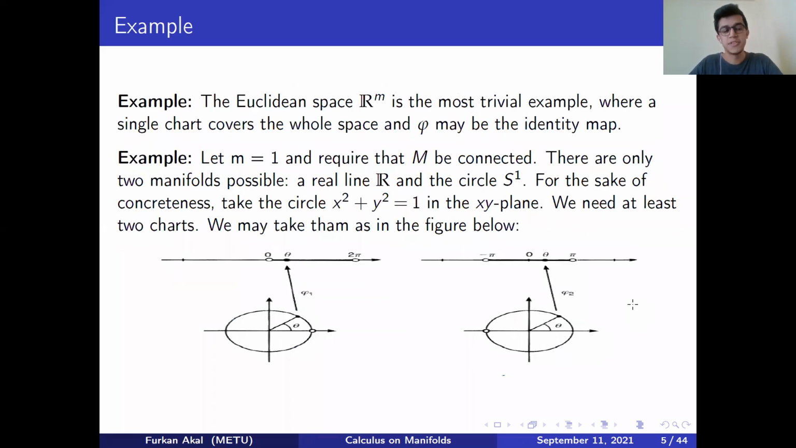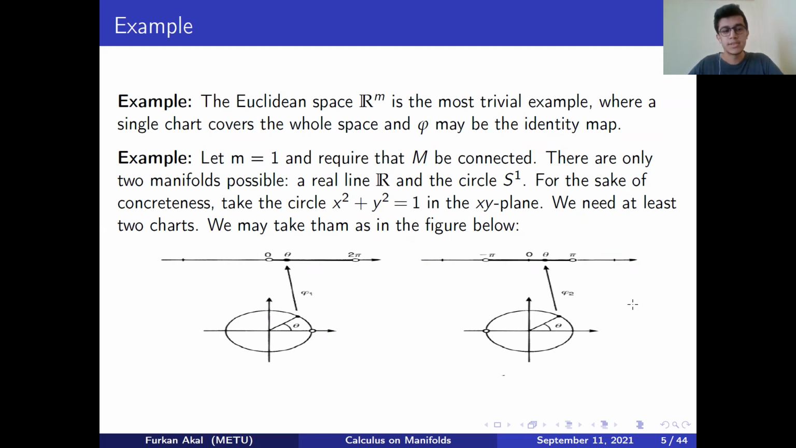R^m is the most trivial example of a manifold because it can be covered by a single chart. You can take the homeomorphism as an identity map. It's an easy example. And next, let's give the second example as a 1-dimensional manifold. For m equal to 1, only 2 different manifolds are possible. Those are the real line R and the circle S1. R is the trivial one, so let's try to analyze S1.